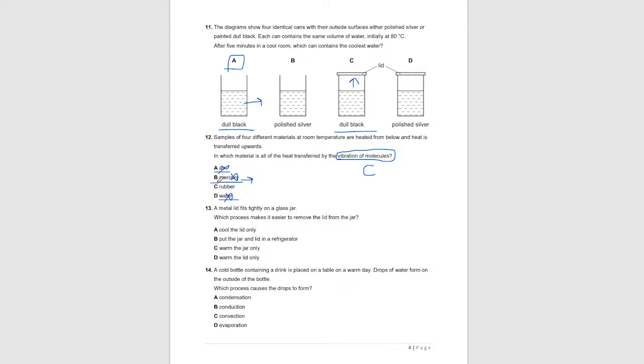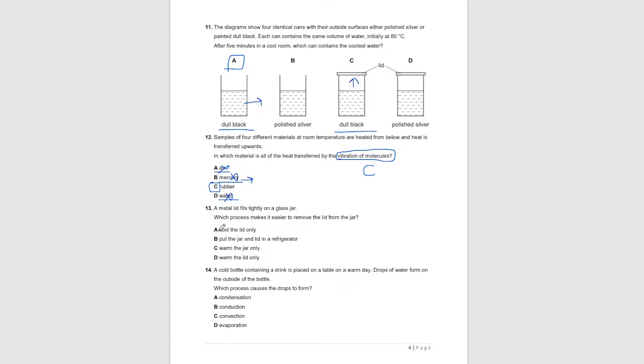So rubber is our answer. Rubber is an insulator of heat, but it is solid at room temperature, and solids only conduct heat by conduction. So answer of 12 is C.